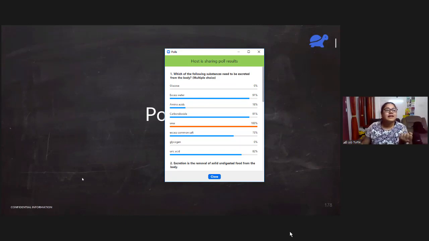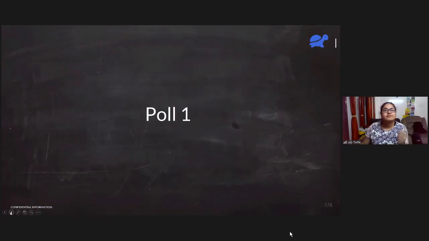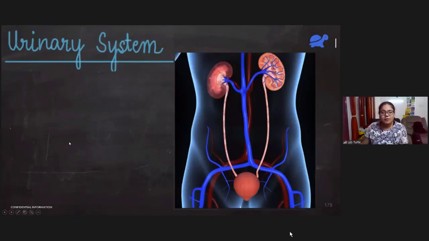Alright, let's move forward now. Now let's talk about the urinary system. This has not to be confused with the excretory system. It is not the same as the excretory system. Okay? Excretory system का एक छोटा सा part है urinary system. Urinary system is a part of the excretory system.